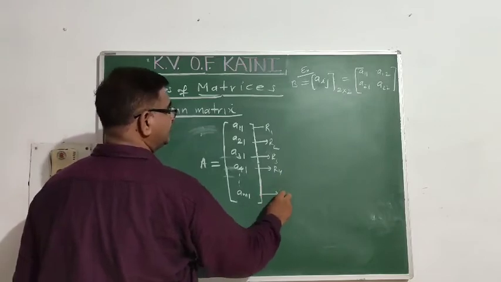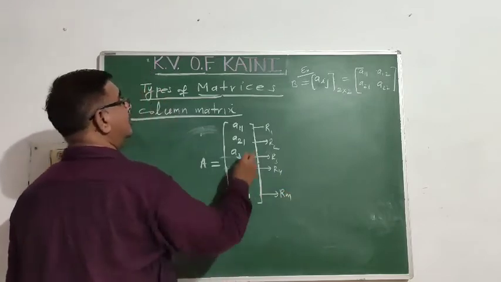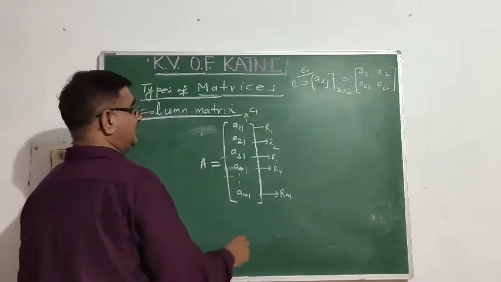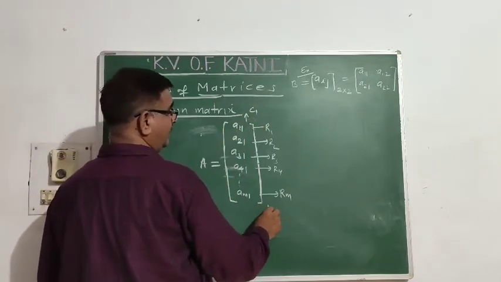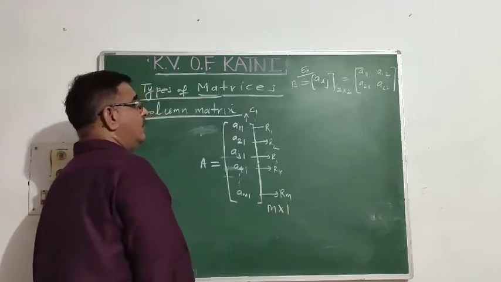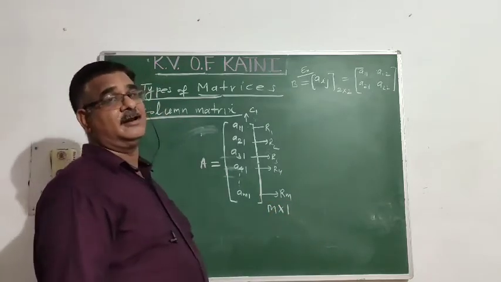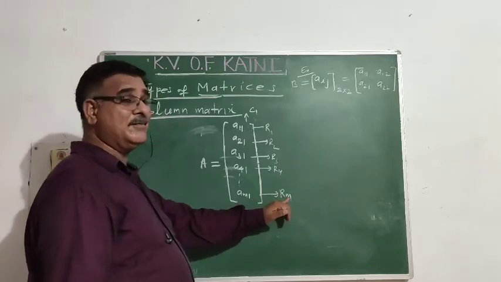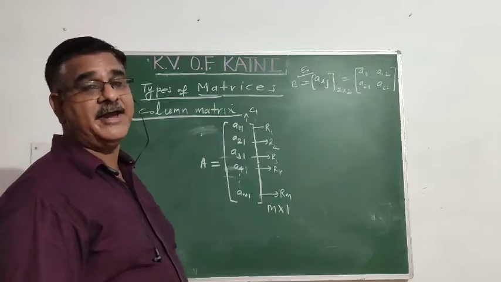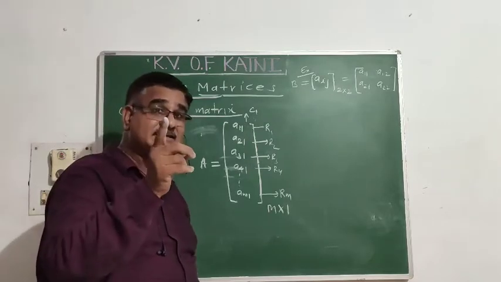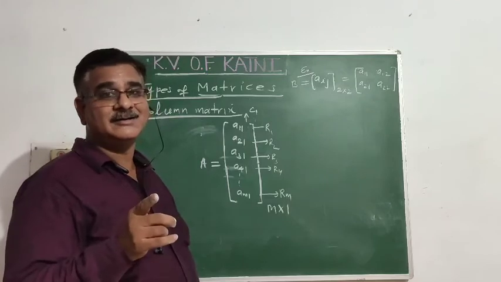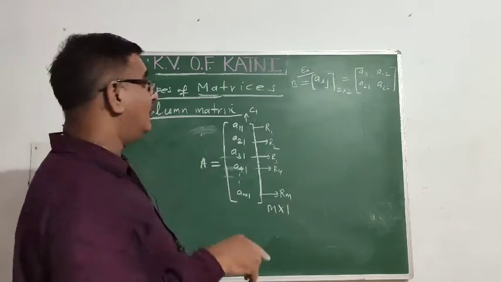The last one is row number M. How many columns? Sir, there is only one column. So what is the order of this matrix? 1 cross M or M cross 1? M cross 1. How many rows? M. How many columns? 1. So the matrix having only one column is called a column matrix.